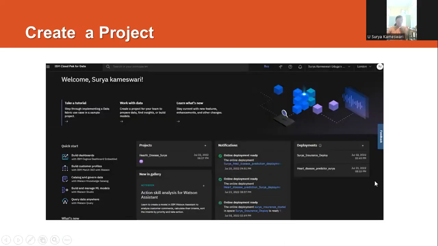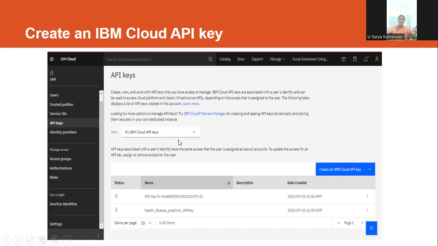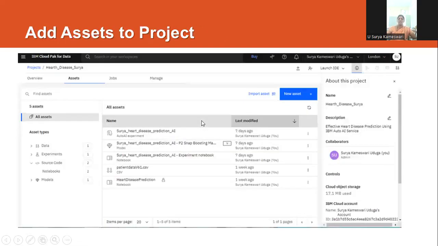So now, to create a project, I'm going to IBM Cloud Pak for Data, and here I created a heart disease project. This is my project. In this project, first of all I created an IBM Cloud API key through which I can communicate with the Node-RED application. So these are the assets I created for my project. Here I have taken the historical data, this is the patient data, and here I created an Auto AI experiment, that is the heart disease prediction.